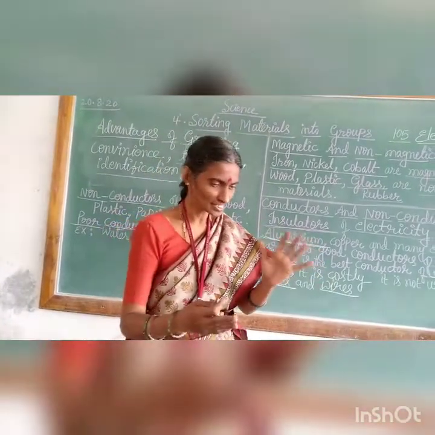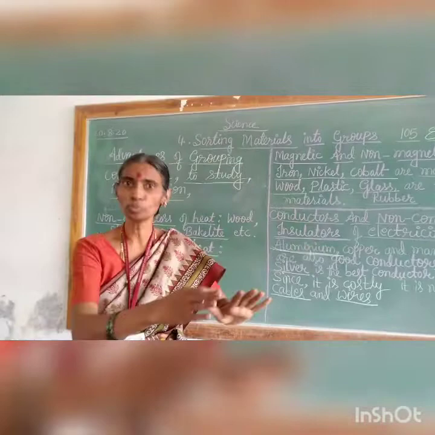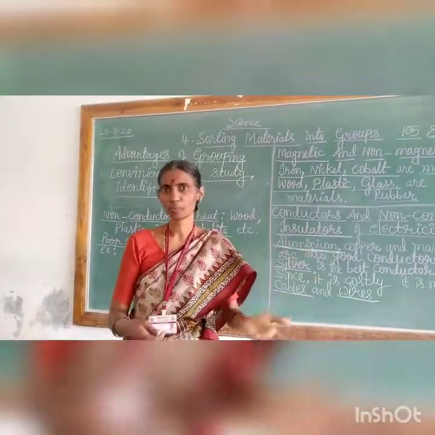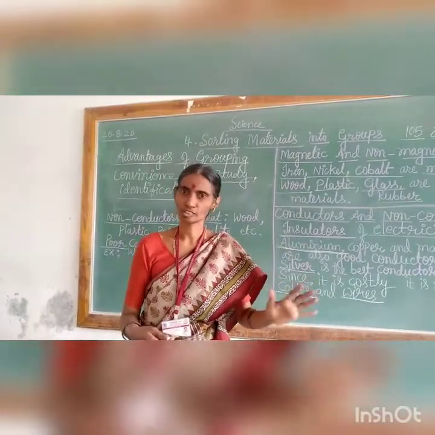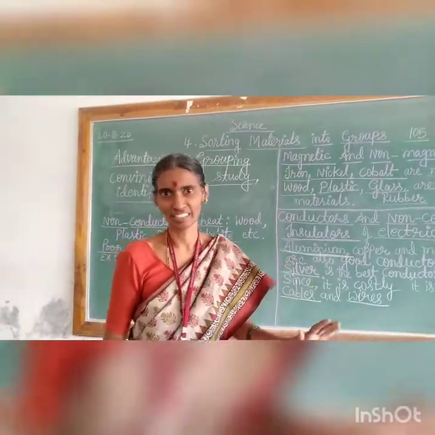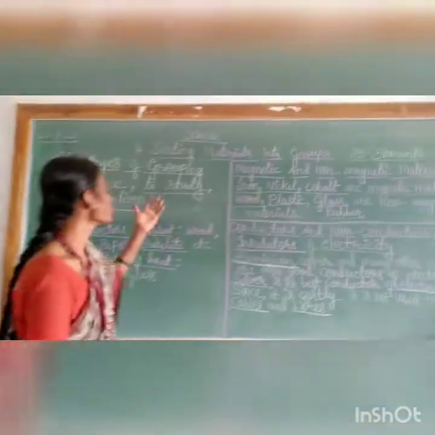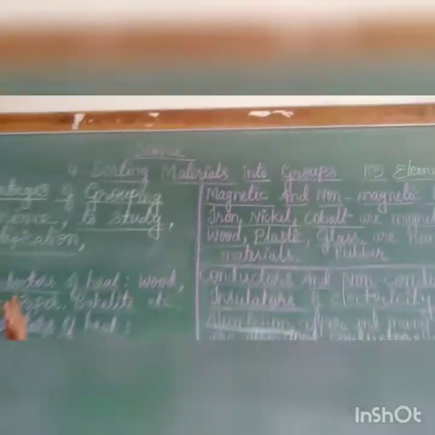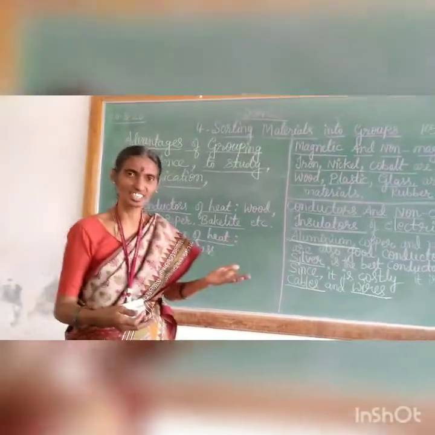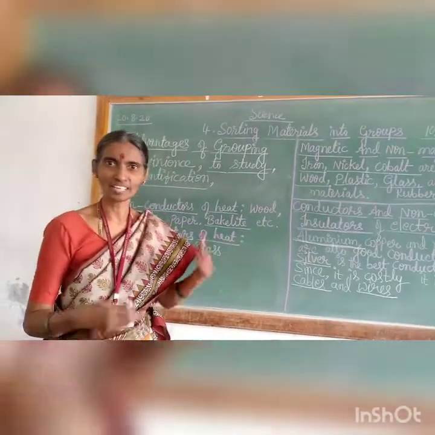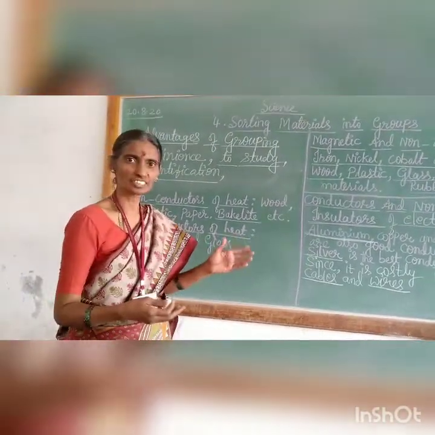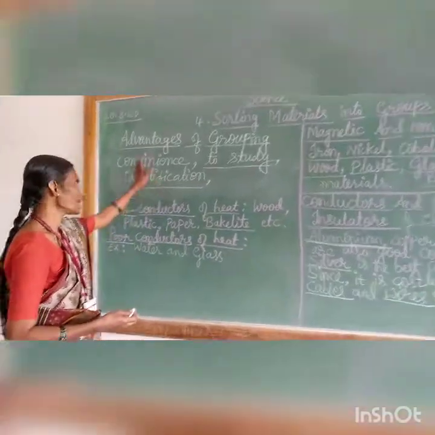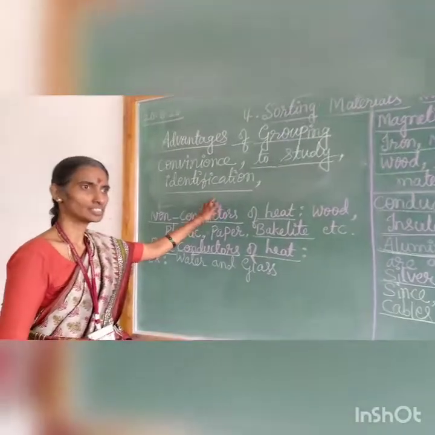Whatever the section, the things are grouped and kept there, so we can go there, directly identify and purchase the things or materials which are required. So this is about sorting materials into groups. First, how we separate them depending on their nature, texture, material, children. So go through them, and this is the end of the lesson. About the advantages, you have studied.